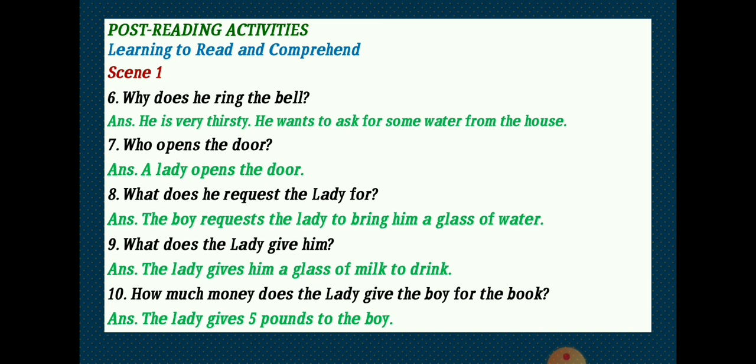Number 8. What does he request the lady for? It means, what does the boy want? The answer to this question is that the boy wants some water. The boy requests the lady to bring him a glass of water. Number 9. What does the lady give him? You are right. The lady gives him a glass of milk to drink.